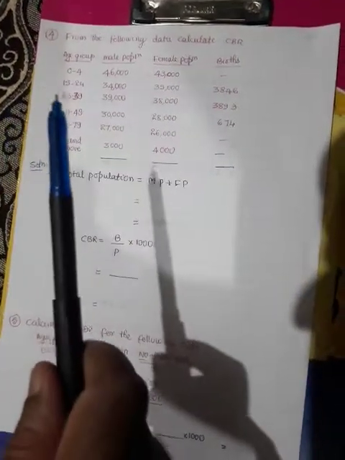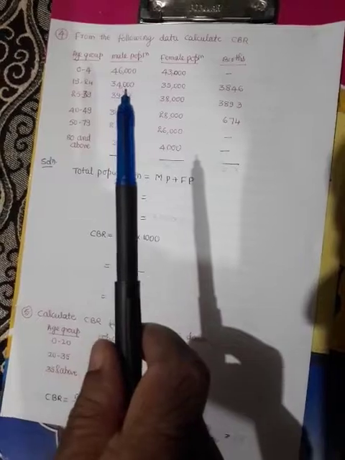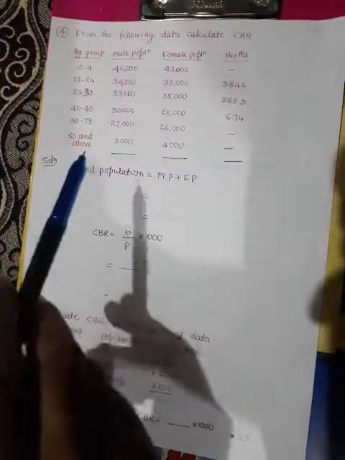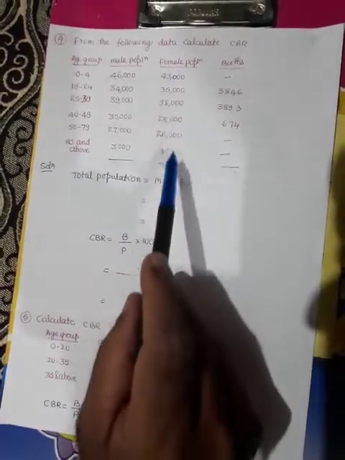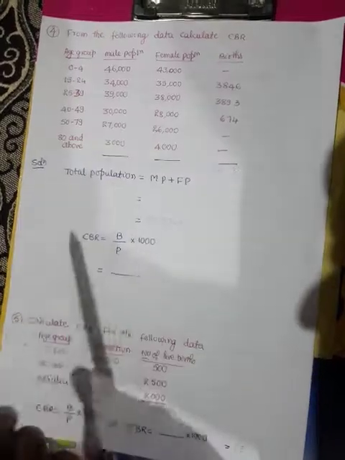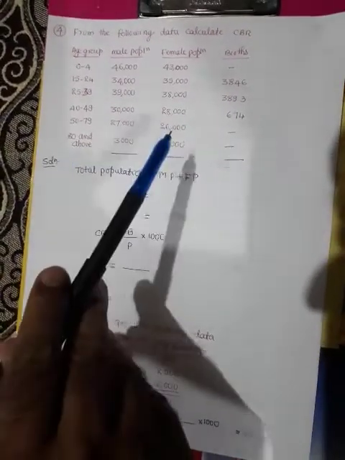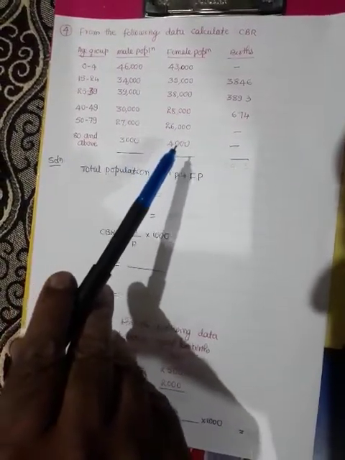For the calculation of CBR, we require total population and total births. To get the total population, we have to add male population and female population.